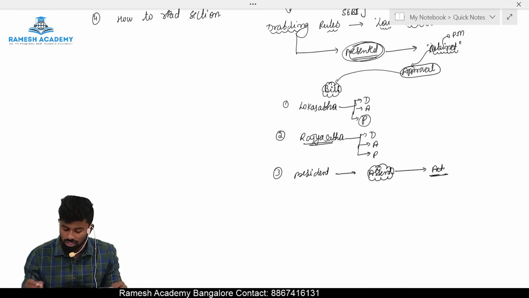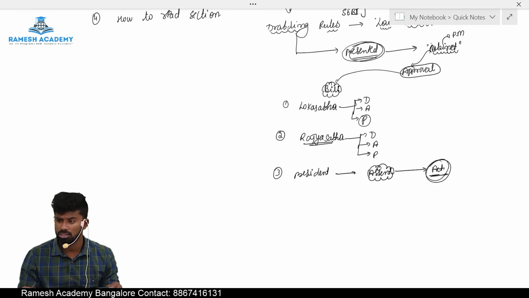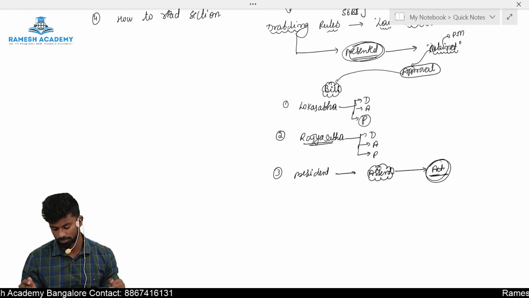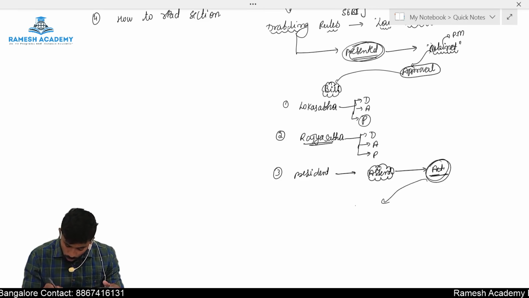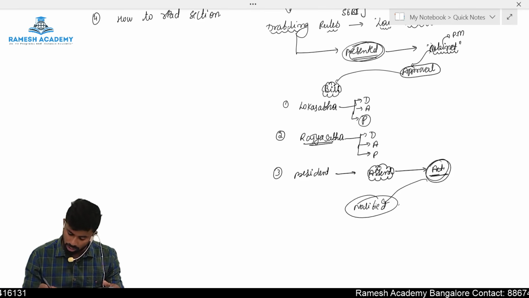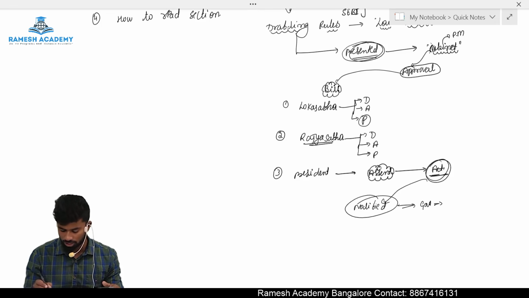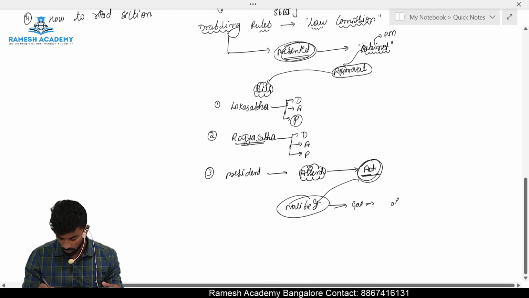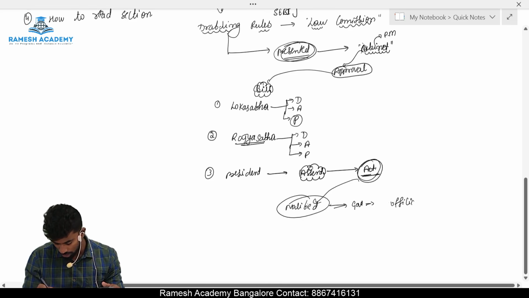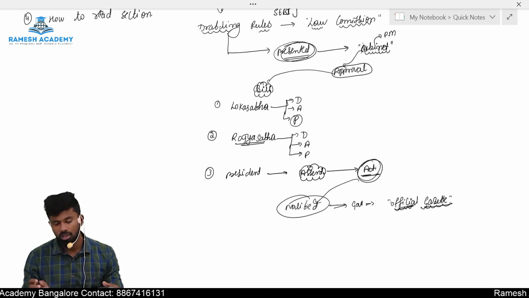And what is it called? Act. It can be Companies Act, GST Act, Income Tax Act. This is how the laws are made in India. And this act will be notified by whom? By the government. Where? In the official gazette. Official gazette of the government. It should be notified in the official gazette.